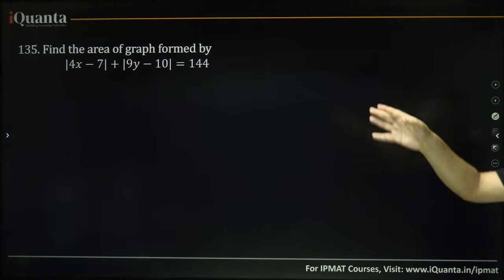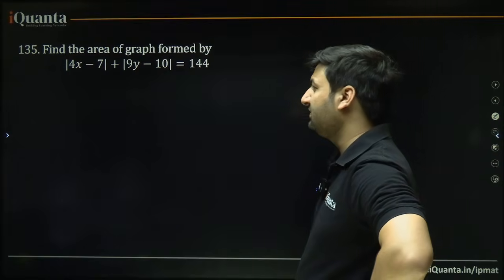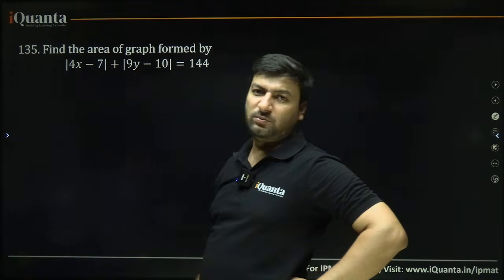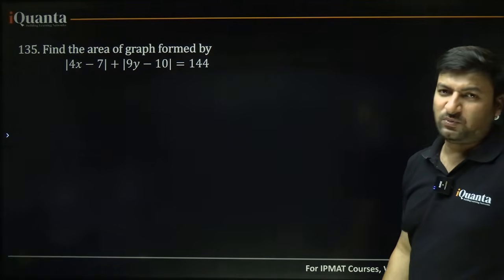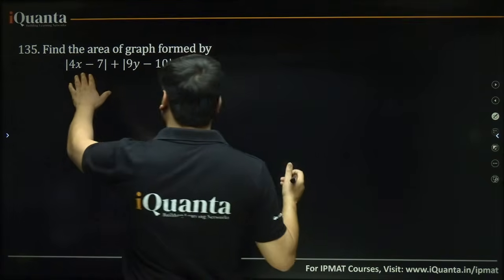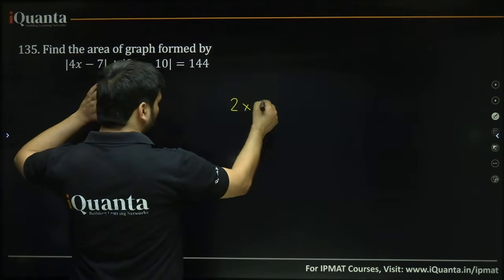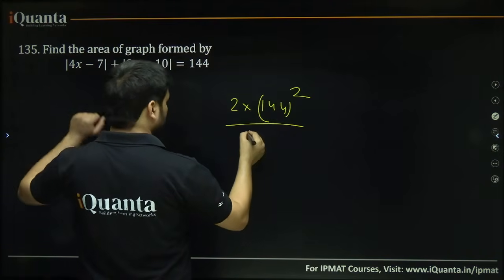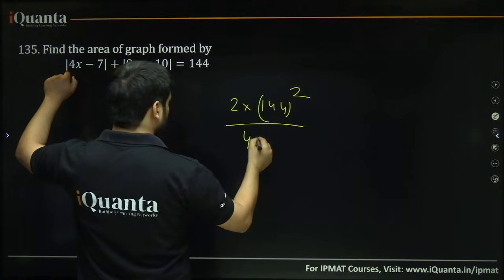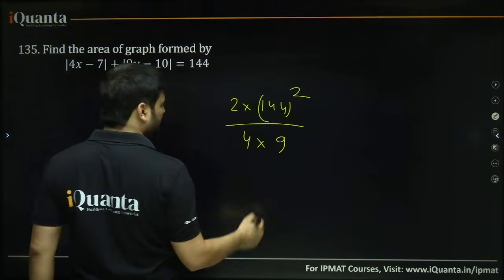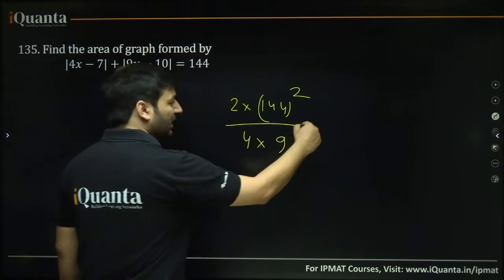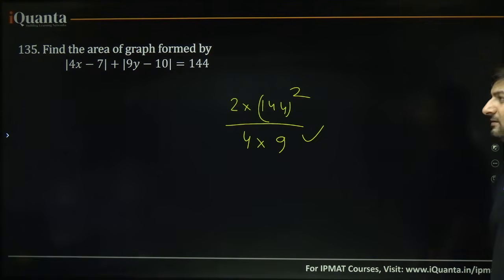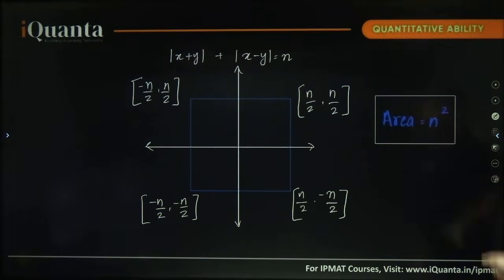In fact, if they give you something like this, mod 4x minus 7 plus mod 9y minus 10 equal to 144, these are simply going to become 4 linear equations in x and y. You plot the graph. Now the area will be 2n square upon a into b, where n is 144, the number written on the right hand side. a is the coefficient of x, that is 4, and b is the coefficient of y, that is 9. You can find out the answer. I hope you can. This will be the answer. I hope this is clear.